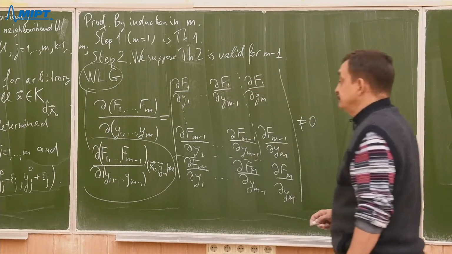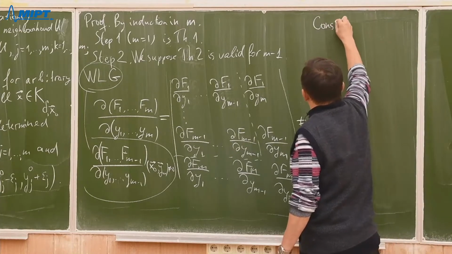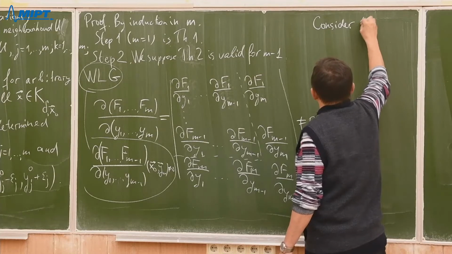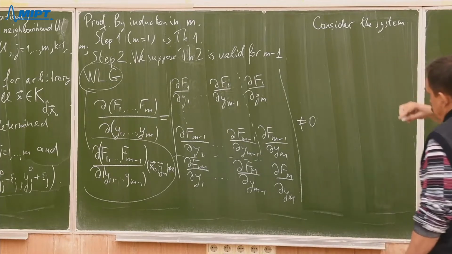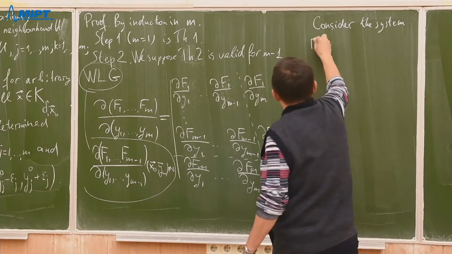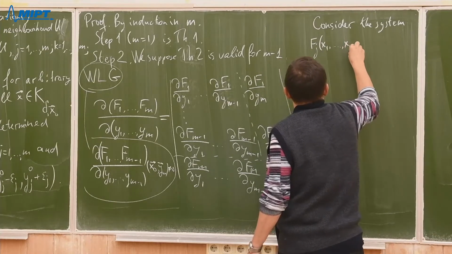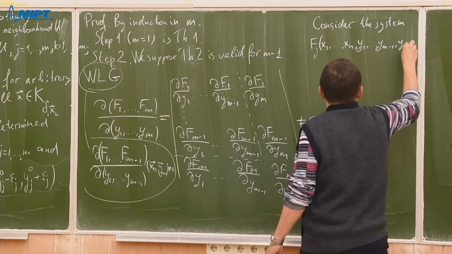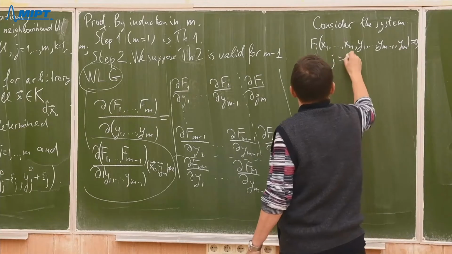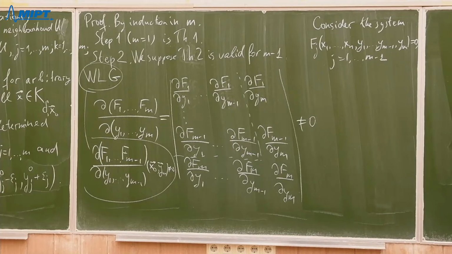Then consider now the system fj of x1, so on, xn, y1, so on, ym minus 1, ym equals 0, j from 1 up to m minus 1. So we consider the first m minus 1 equations.